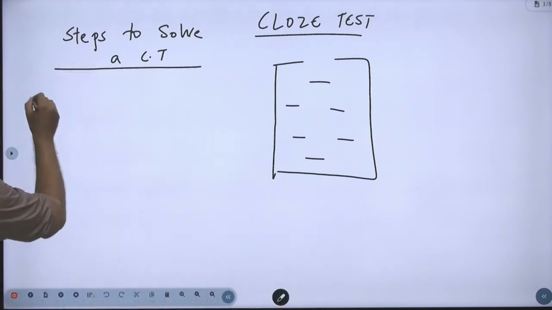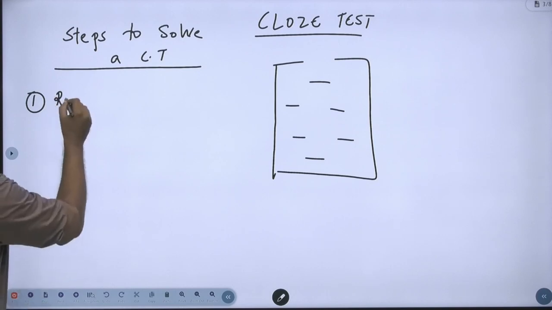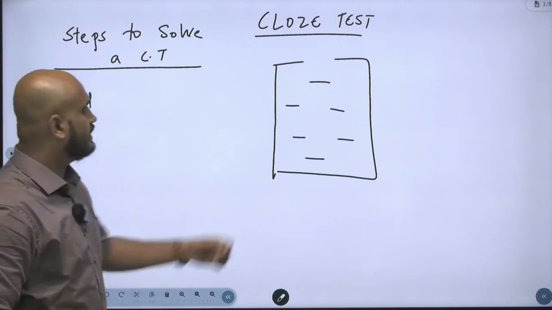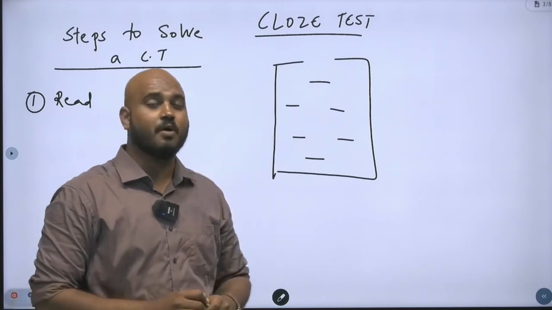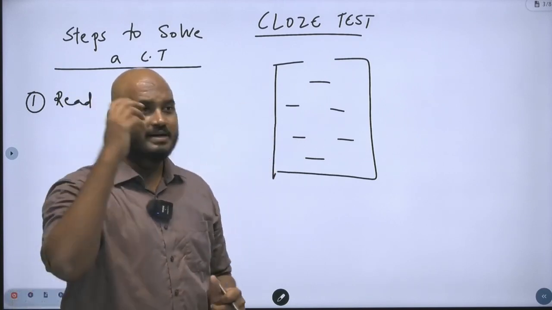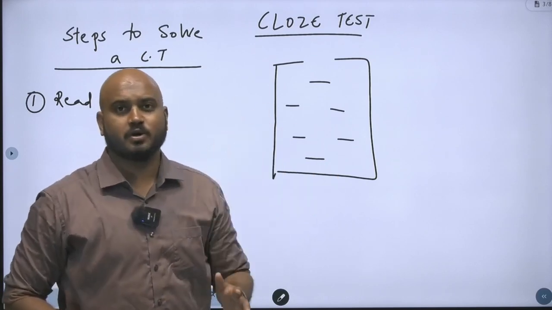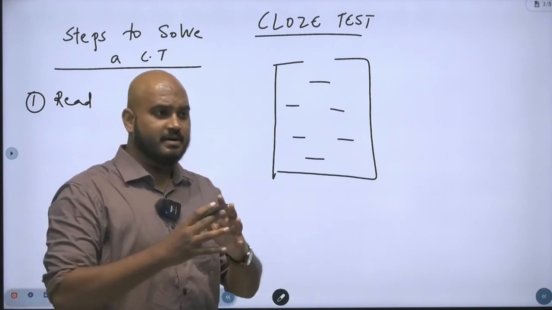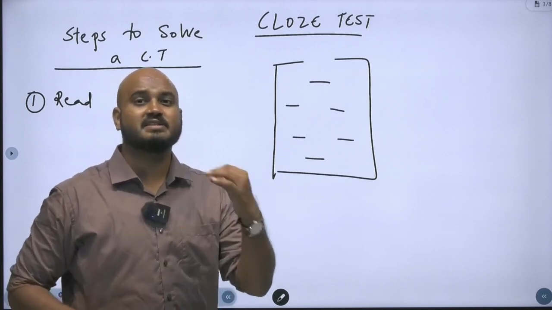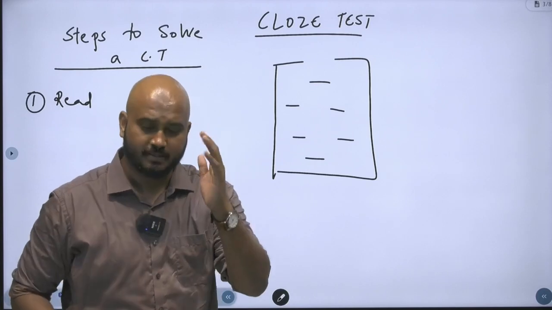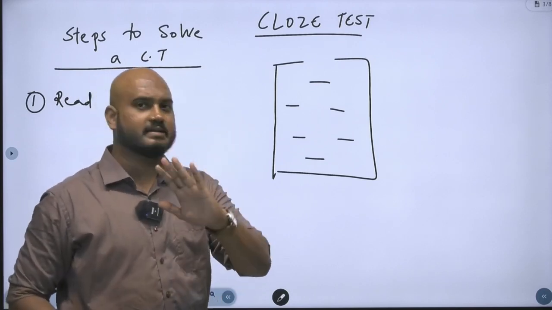The first and foremost important step in solving a cloze test is, guys, a major mistake people make is that they don't read. See, comprehension. What is the meaning of comprehension? Comprehension refers to your ability to understand a piece of information. Without trying to do that, only trying to get into shortcuts will not lead you anywhere. And remember, over the last 5-6 years, all of the English section papers have become extremely conceptual. Conceptual means only if you have the concept will you be able to solve it, otherwise you can't.